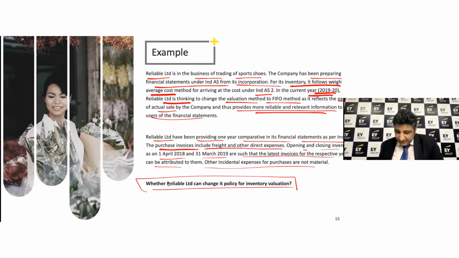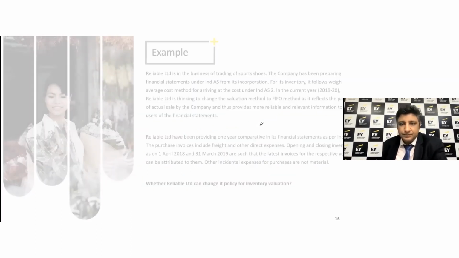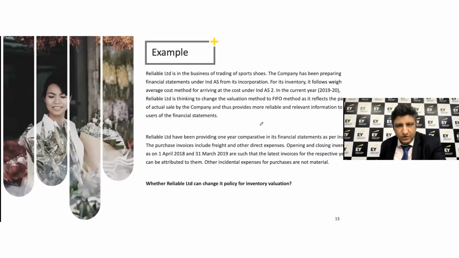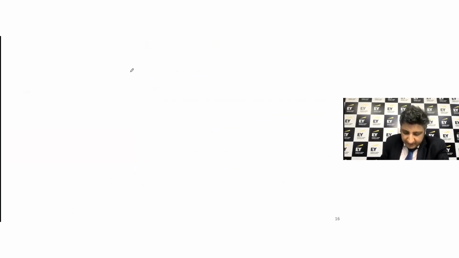Now, put it straight, yes, because the entity believes that doing this change, moving from a weighted average to a FIFO method would provide a more reliable and relevant information for the user. So yes, Reliable Limited can very well change its policy for inventory valuation. Now, if it does, then what happens, right? We are saying that, so this is basically year 1920, okay? So for 1920,